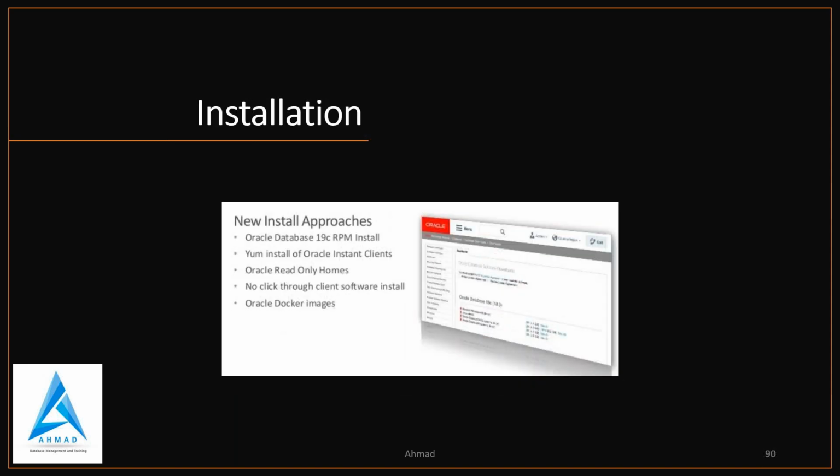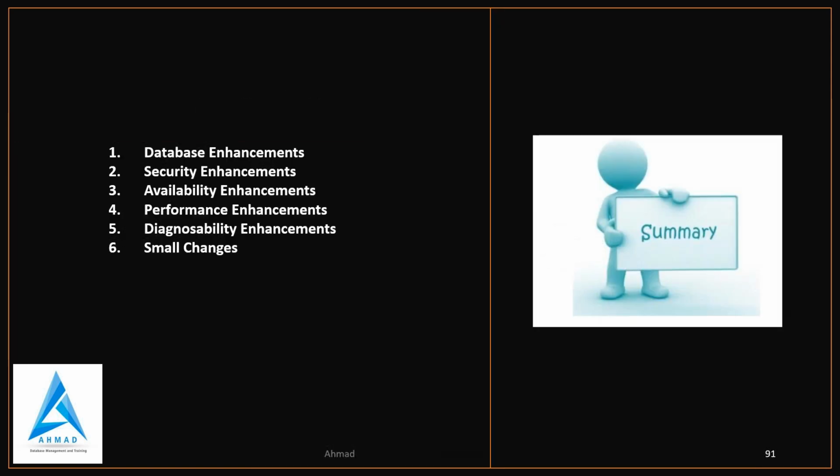And then installation is very easy in 19C. You can install the 19C RPM, yum install of Oracle Instant Client. You have Oracle read-only homes and no click-through client software install, and you have an Oracle Docker image. So this is the new installation approach from 19C.